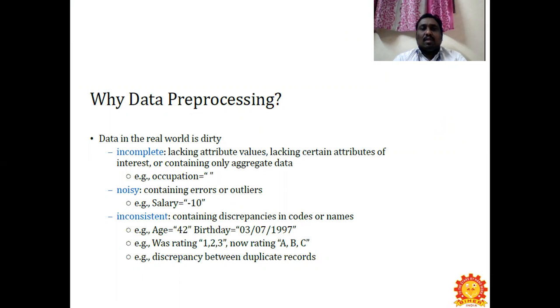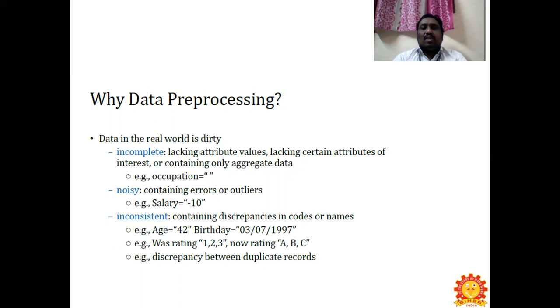When you look at the real world, the data which we get is dirty. What type of dirty things will be there in the data we retrieve? Incomplete data, noisy data, and inconsistent data. These are the things that make real-world data dirty. So in data pre-processing, we are going to clean the data, and once the data has been cleaned, we integrate it. Those are the steps we are going to see here.